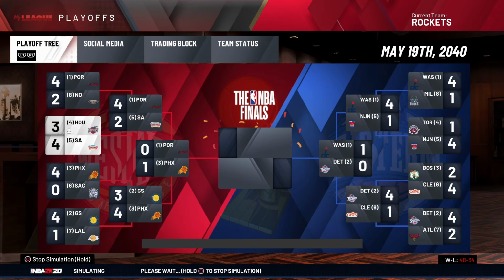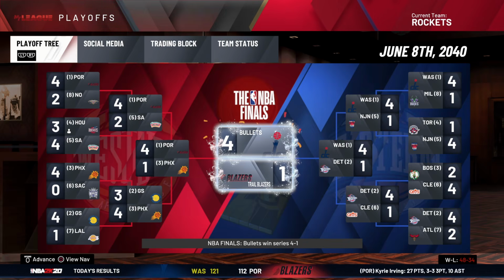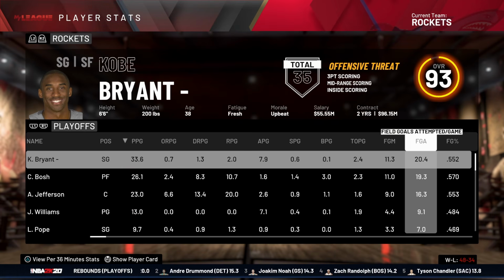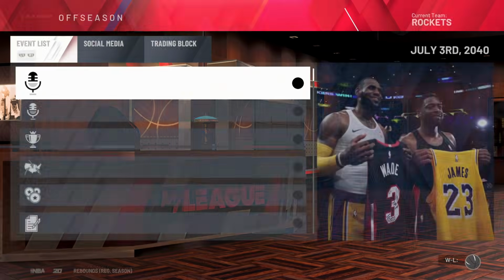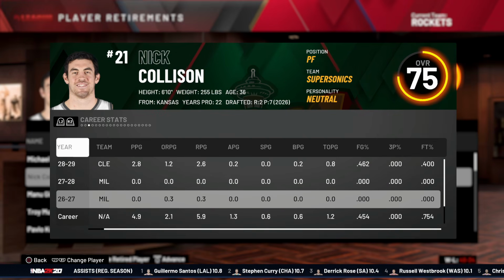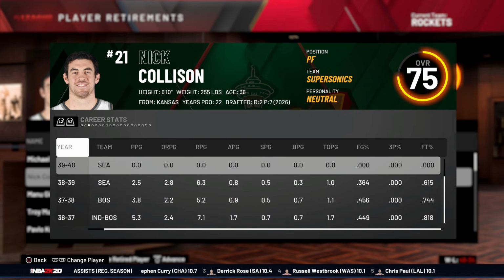And we get bounced out of the playoffs very early, right after winning the championship. Russell Westbrook finally prevailed his bullets to the championship. Kobe had 34 and 8 a game in this playoff run, which was 1 round, so I can't really blame him for anything. Manu Ginobili retired. In this case scenario, Nick Collison started off with Milwaukee and then eventually made his way to Seattle still at the end of the day to retire.